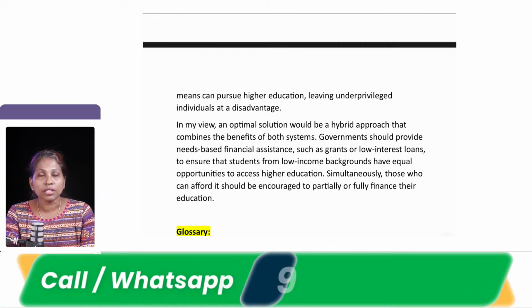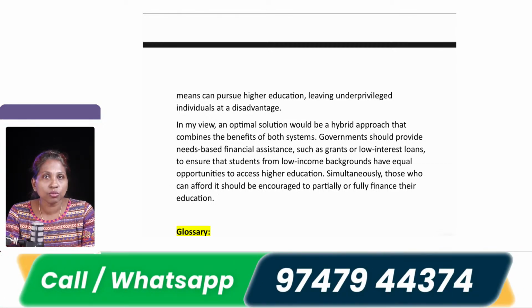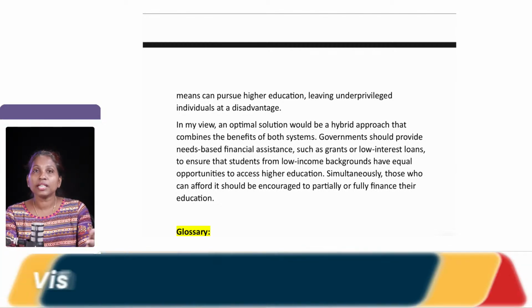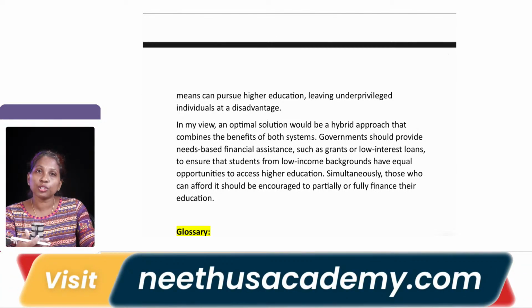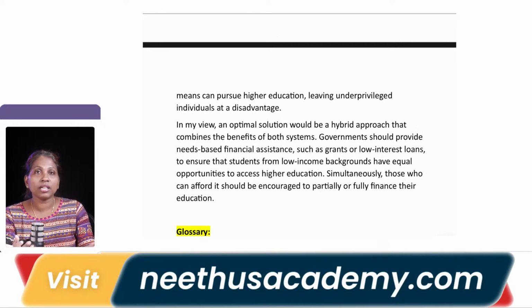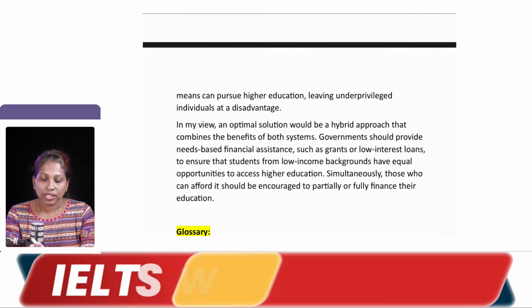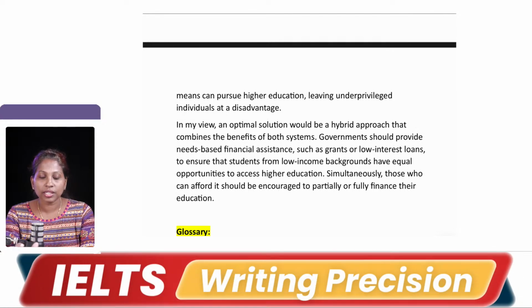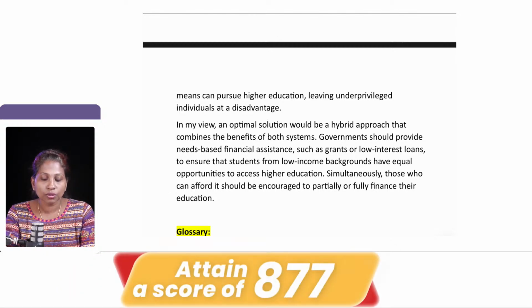At the same time, the people who are funding their own education, let them fund it. If they can fund it, let them fund themselves. Don't give them the opportunity to fund their education through the government, right? That will burden the government also to an extent, right? So that is called the hybrid approach. That is my opinion. Okay, fine.